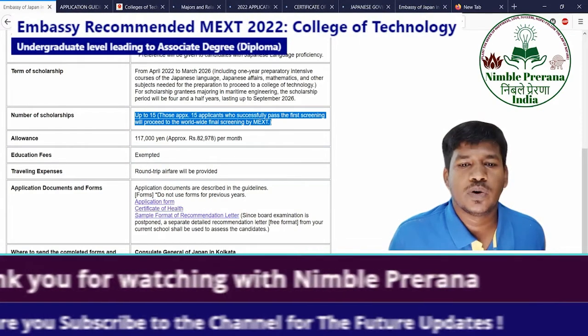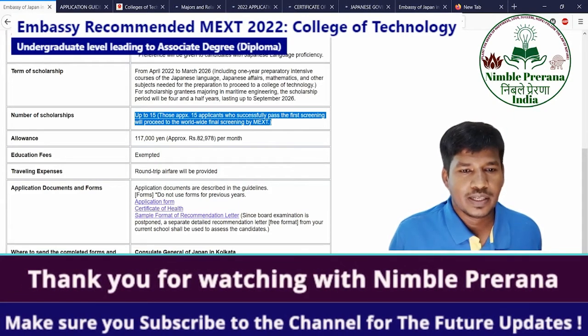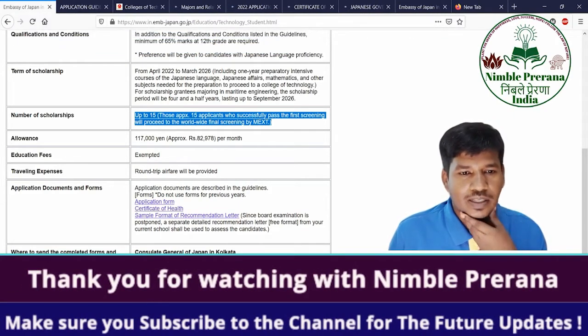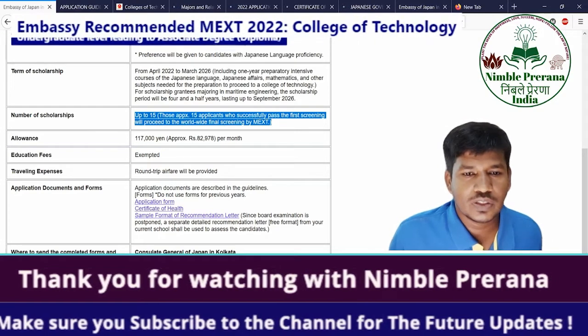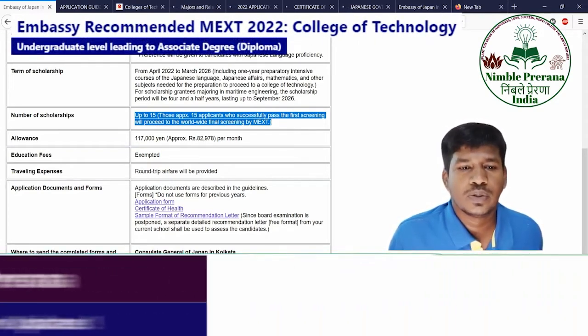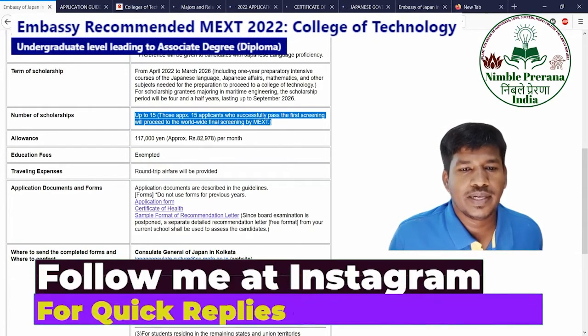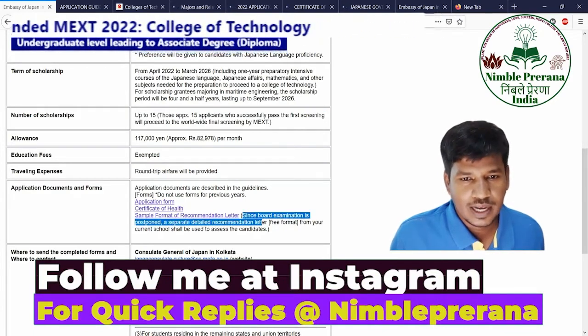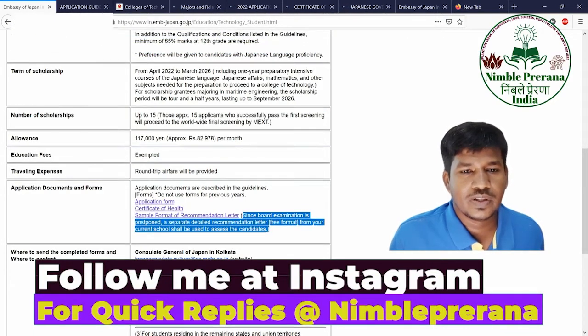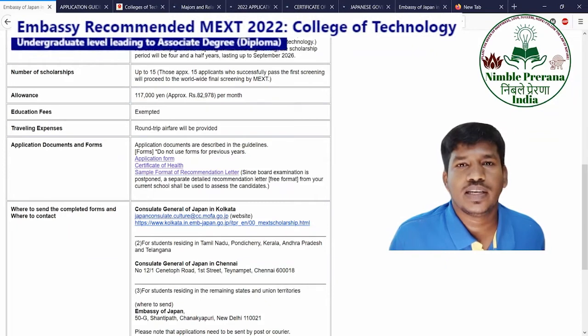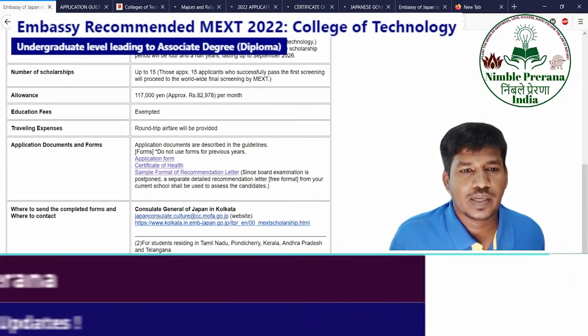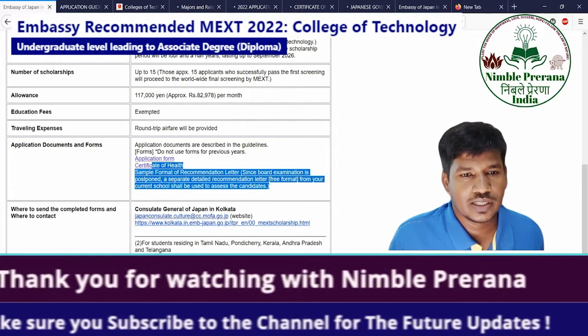Since the board examinations are postponed, a separate detailed recommendation letter from your current school shall be used to assess the candidates. So the board exam was affected because of COVID, so you can upload this certificate so that they may consider it this year. Usually you should have the credits in hand, but this year they have given this provision.